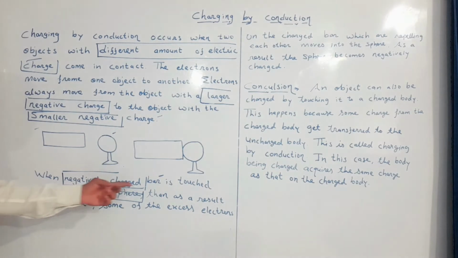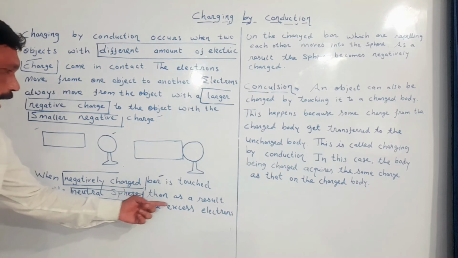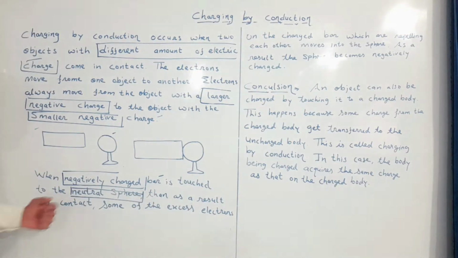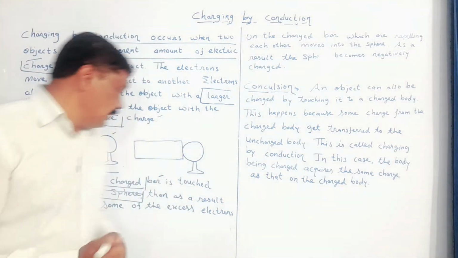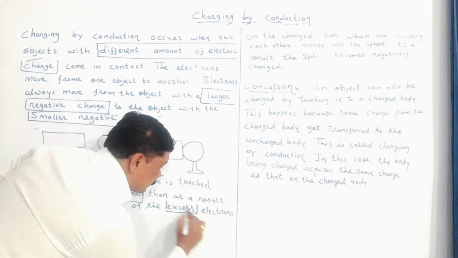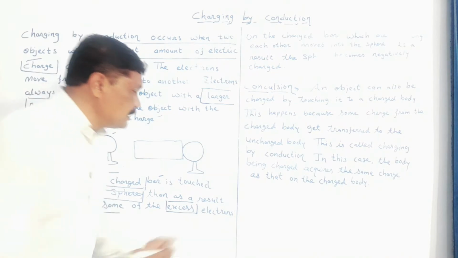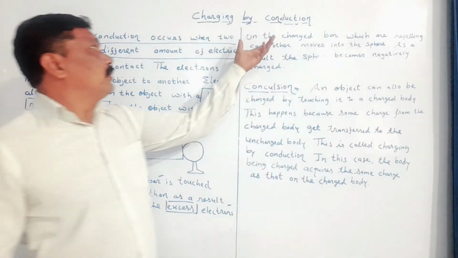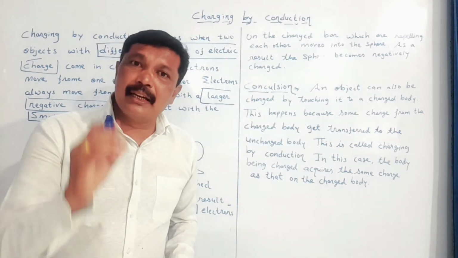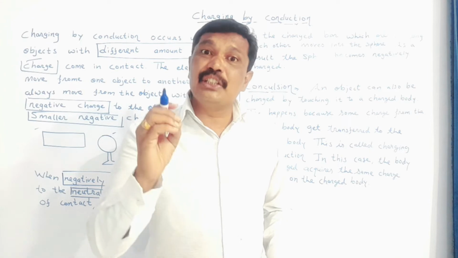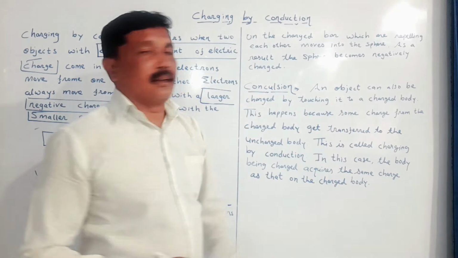When a negatively charged bar is touched with the neutral sphere, then as a result of contact, some of the excess electrons on the charged bar, which are repelling one another,